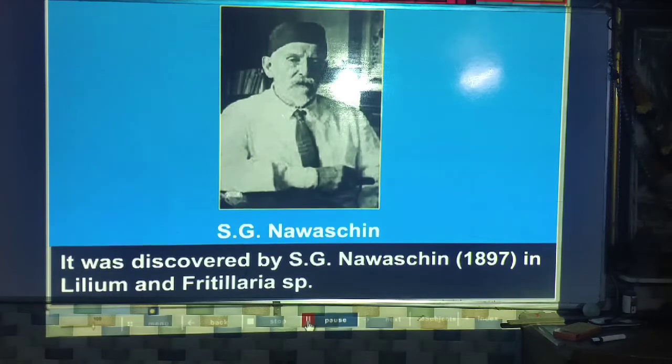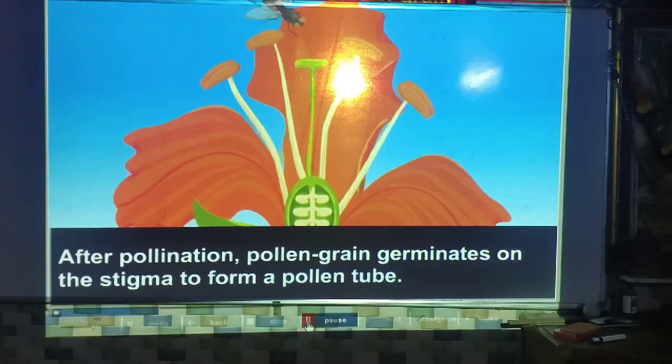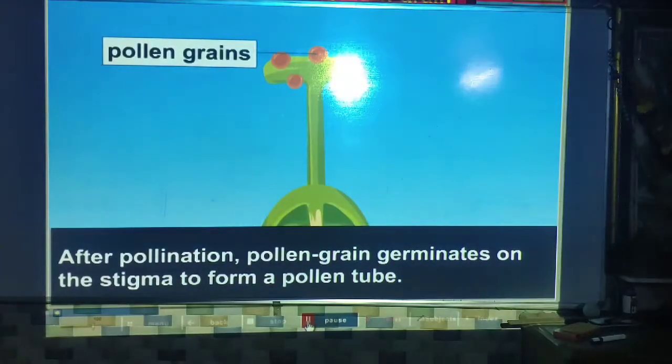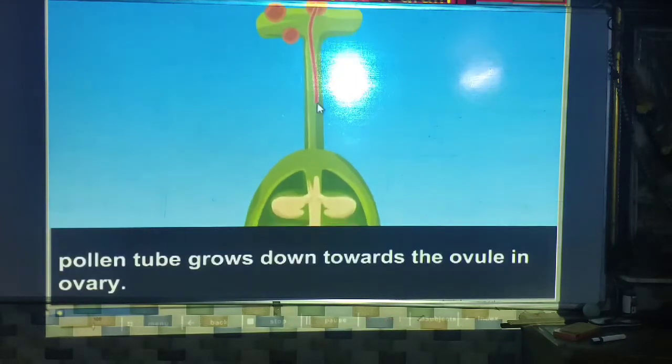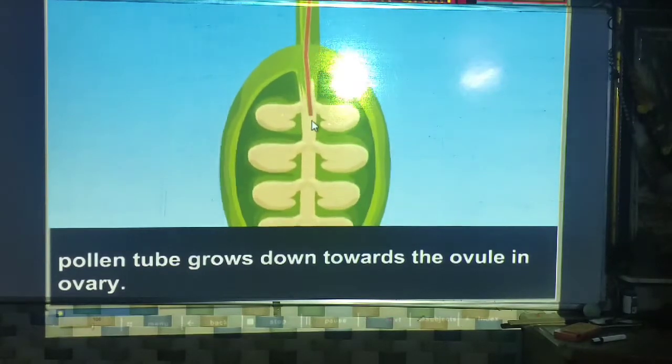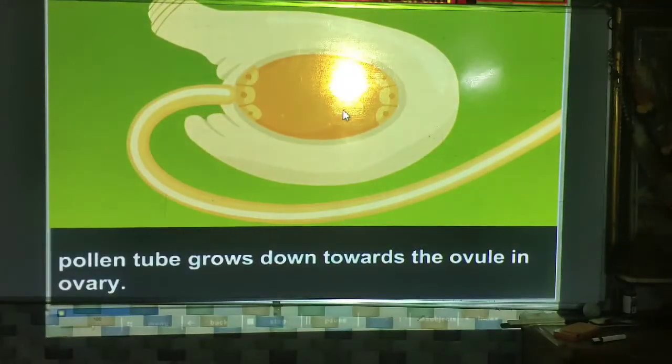How does this fertilization happen? Now one by one we will see. Germination of the pollen grain is the first step. After pollination, the pollen grain germinates on the stigma to form a pollen tube. The pollen tube grows down toward the ovule in the ovary.